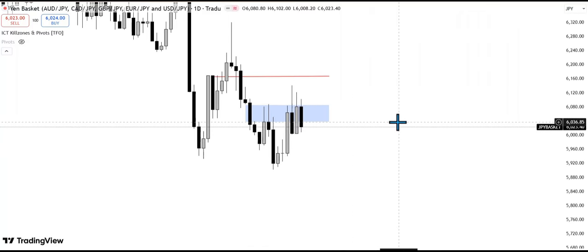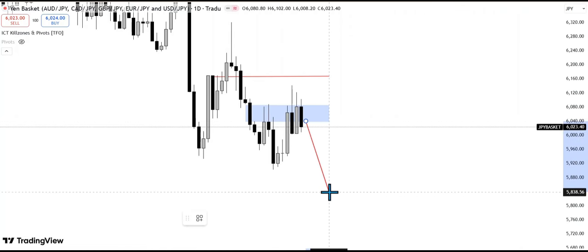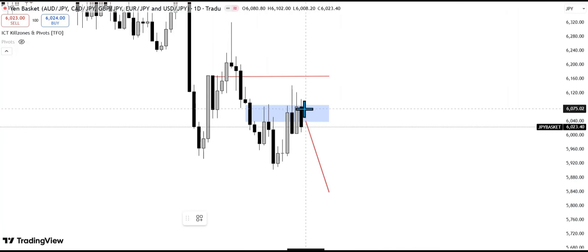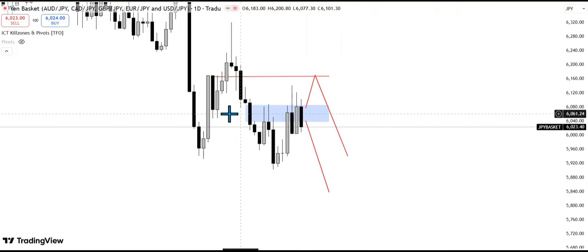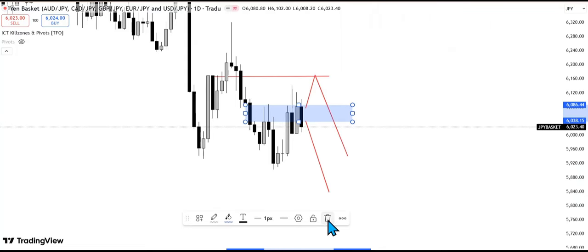So there's a high probability that price might use this to push price lower, because remember, the yen, we're expecting still more bearish moves for yen, or we can still get a retracement to tag this weekly order block before we get the bearish move. But high probability, I'm watching this fair value gap. I want to see price use this to push price lower.